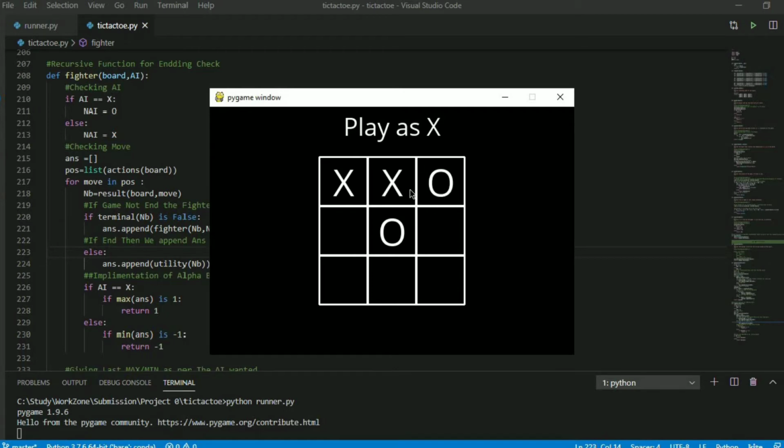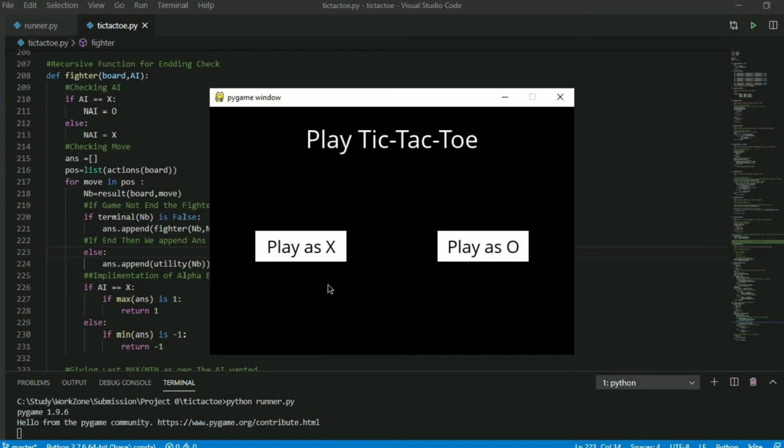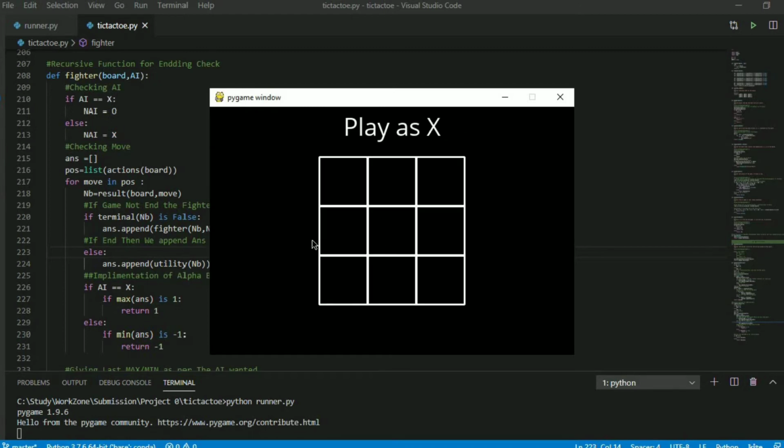So we are intelligent enough to stop him also. So let me stop him and I basically choose this move and let me play this game. Okay. So the game was tied. Let me play again. So let me move.